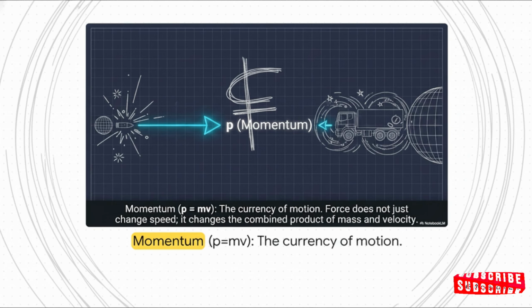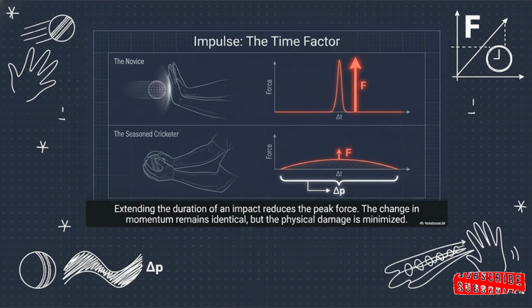The truck has immense stubbornness, but low speed. The bullet has tiny stubbornness, but blistering speed. To bring either of them to a dead stop, you'd have to spend the exact same amount of your force currency. Now let's apply this to impulse, which is just your force multiplied by time.